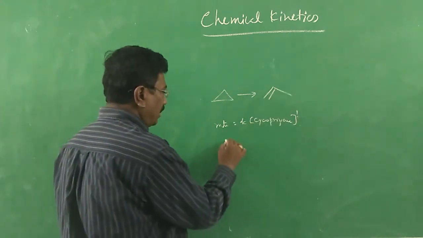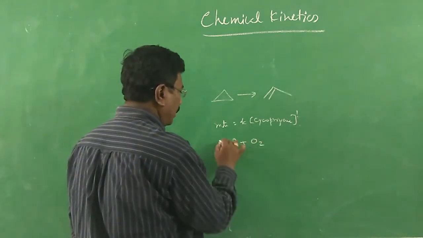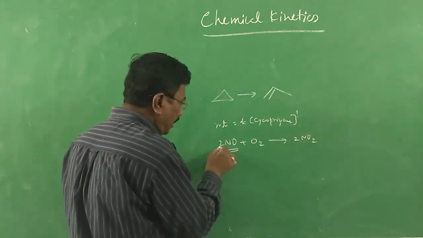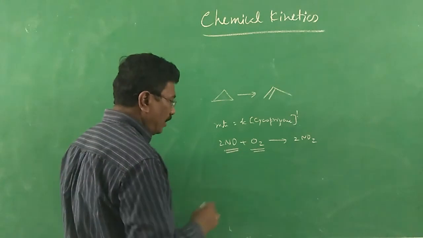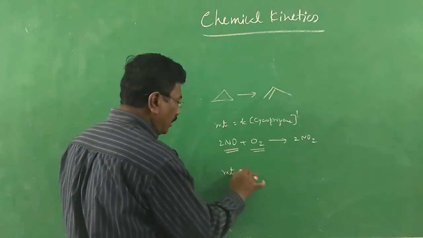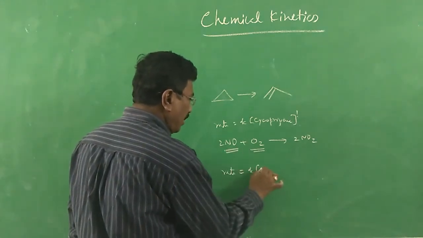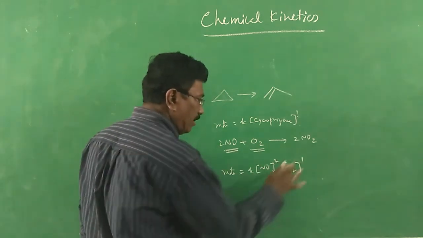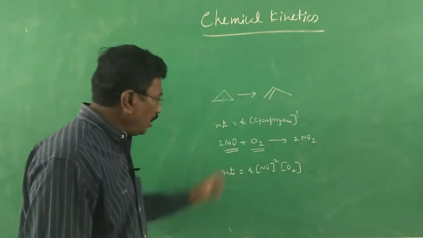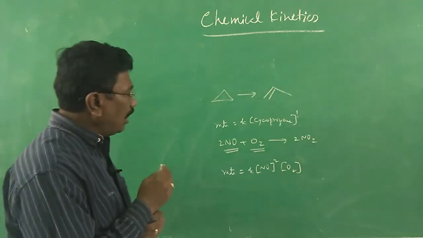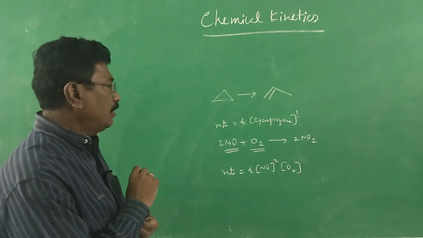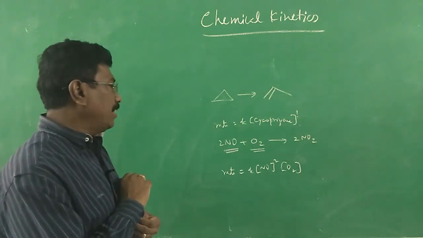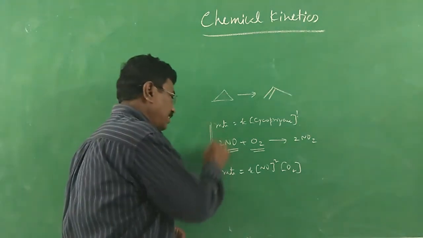And then for a reaction, nitric oxide getting oxidized into nitrogen dioxide, the order with respect to nitric oxide is 2, order with respect to oxygen is 1. Therefore, rate law is rate is equal to K into concentration of NO square into concentration of oxygen to the power 1. We need not mention 1. So, total order we say 3. Likewise, it is experimentally determined. We derived it experimentally in the last class.